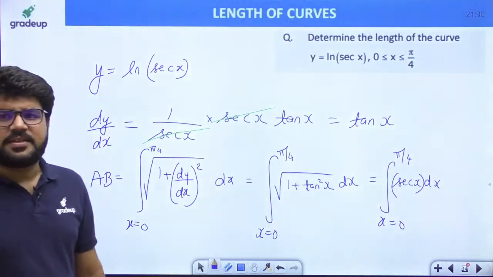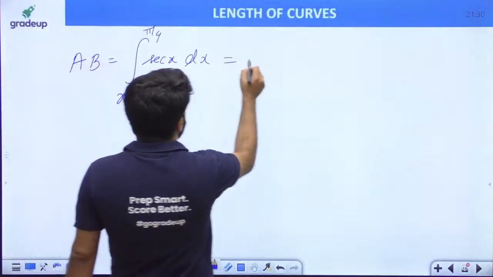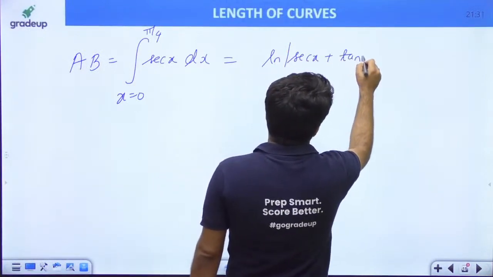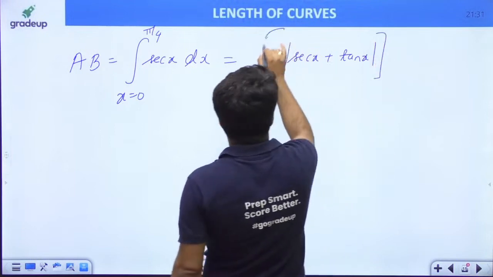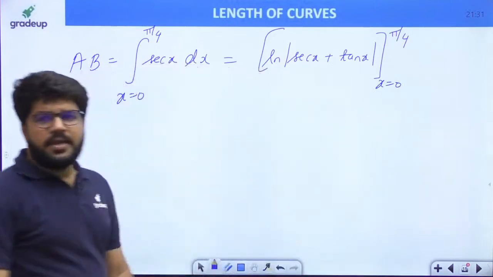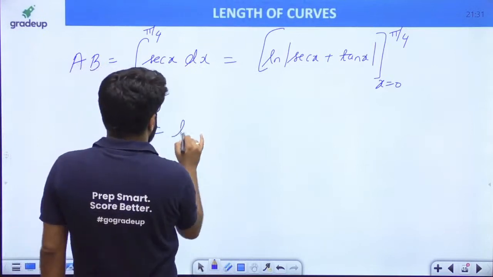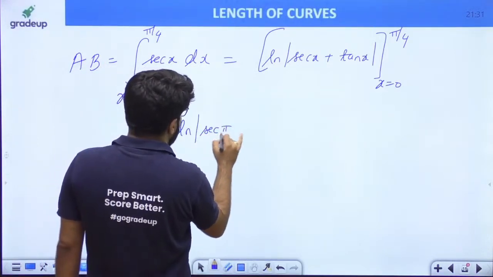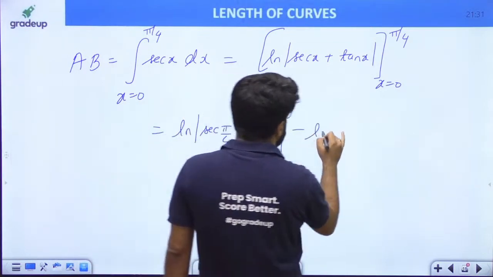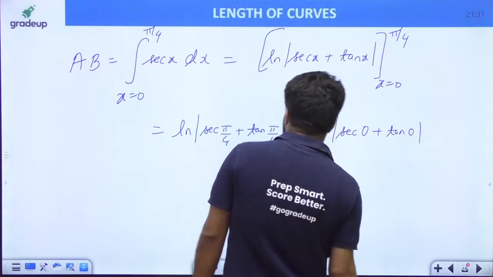Now what is the integral of sec x? The integral of sec x is given by the formula log mod sec x plus tan x. I have told you this formula earlier also, and x is equal to 0 to pi by 4. Put down the limits. Upper limit log sec pi by 4 plus tan pi by 4, minus lower limit log sec 0 plus tan 0.